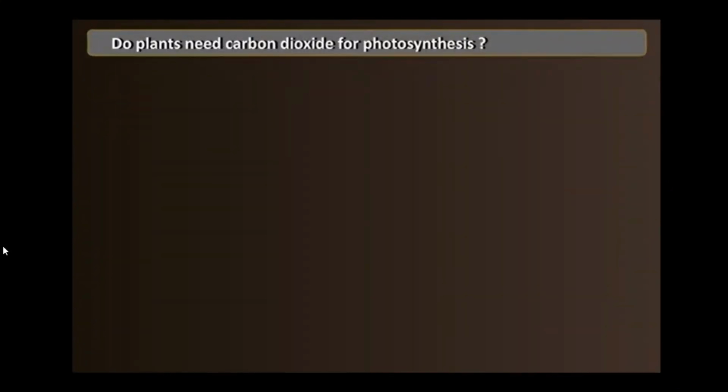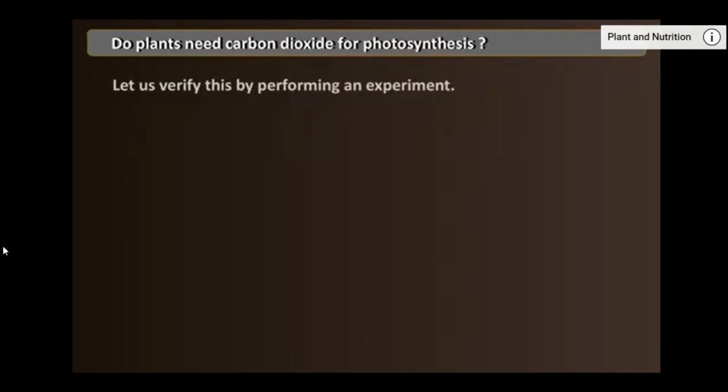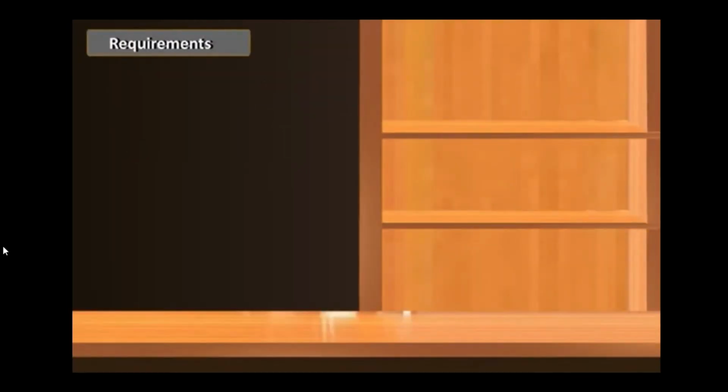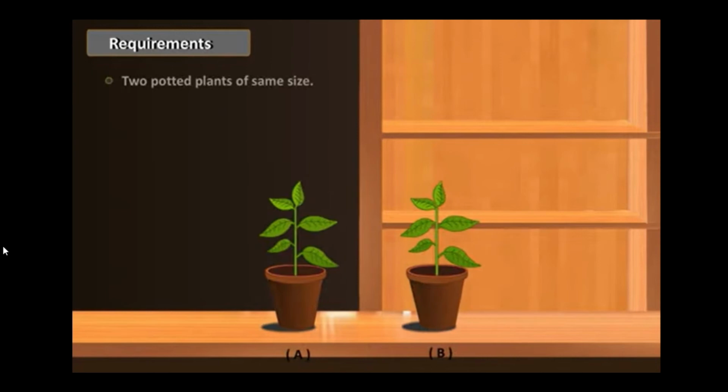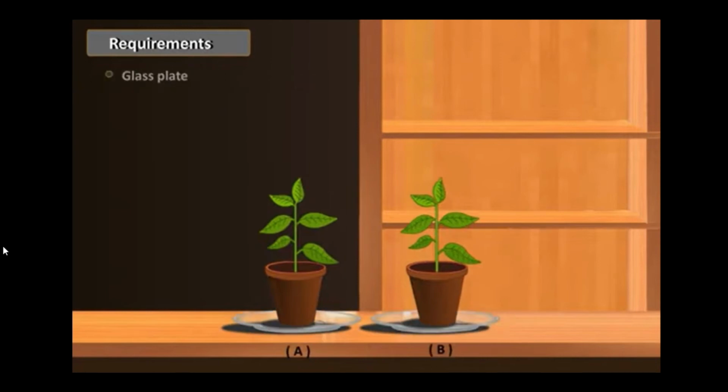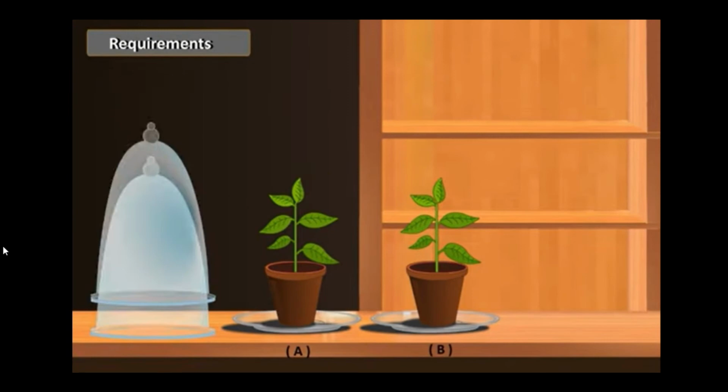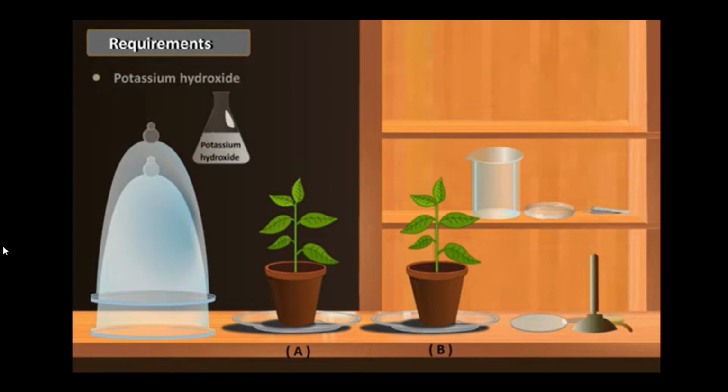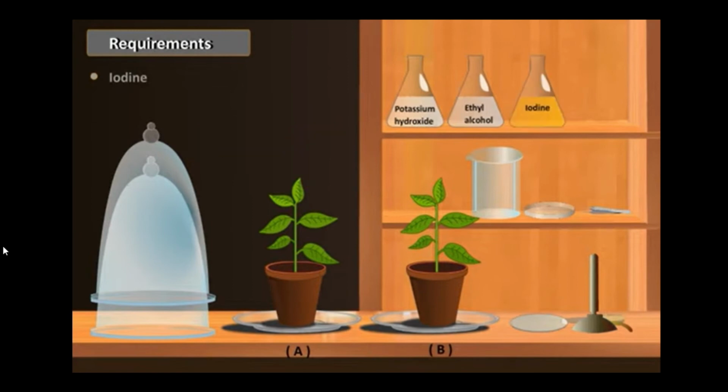Now let us understand, do plants need carbon dioxide for photosynthesis, by the following activity. Let us verify this by performing a small experiment. For this experiment, we need these requirements: 2 potted plants of the same size, 2 glass plates, 2 bell-shaped jars, watch glass, a beaker, petri dish, Bunsen burner, forceps, dropper, potassium hydroxide, ethyl alcohol, iodine solution and water. Let us start the procedure.